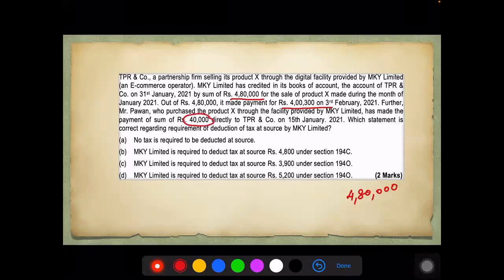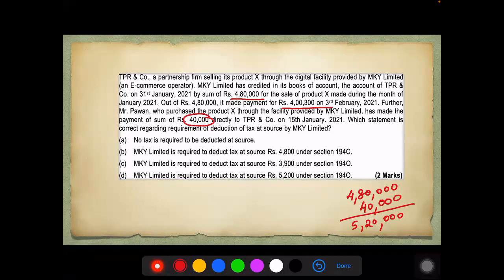And 40,000 is directly paid by the customer. This will also be taken as deemed credit. So let's take 40,000. That makes 5,20,000. So this amount is exceeding 5 lakhs. Once it is exceeding 5 lakhs, TDS will be applicable.